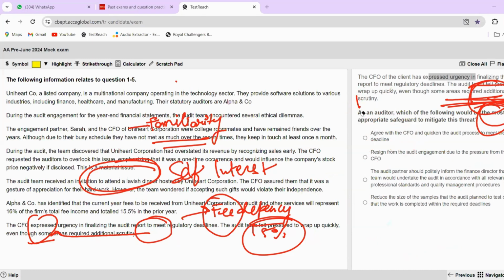So the correct answer for this is your CPA. Okay. So I hope that you understood this very easy Uniheart company question. And let's meet in the next question for the pre-June 2024 mock.